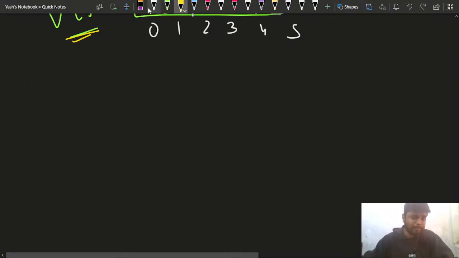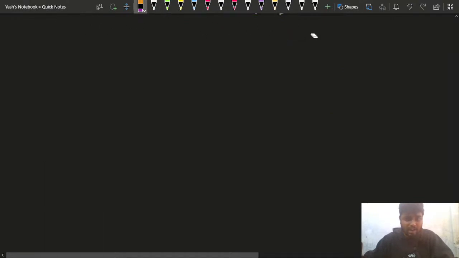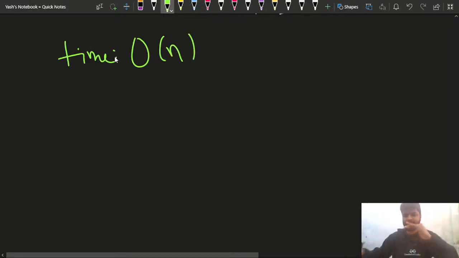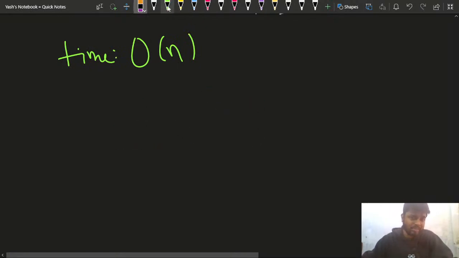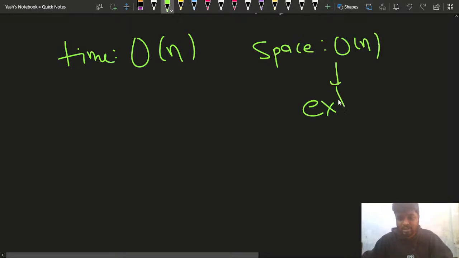Now next up, I need to observe that I have done this particular question using this way. So what is happening? The time complexity for this particular approach is order of n, because I'm iterating through the array once. And the space complexity for this approach is also order of n, because I'm using an extra array for storing.